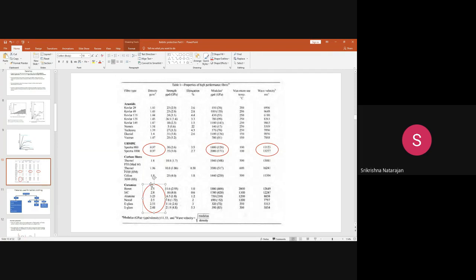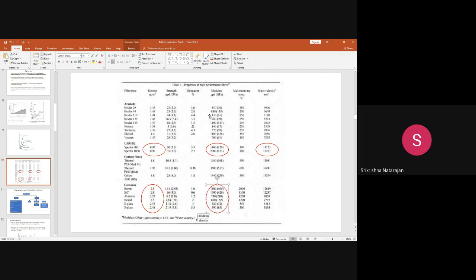There are various ceramics like boron, silicon carbide, alumina and Nextel. Glass is not a ceramic material, but it is also a mineral fiber that comes under the list of ceramics. These fibers have a higher density and a higher modulus.